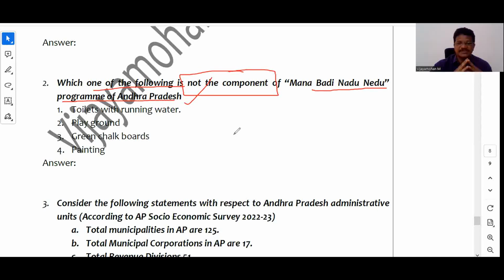Manabadi Nadu Nedu program has a total of 9 components. If you know the total 9 components, then only you will be able to answer this question, right? Now, just see the options: toilets with running water, playground, green chalkboards, painting. Now, what is the answer? The answer is playground. This component was not mentioned in the Nadu Nedu program, right?